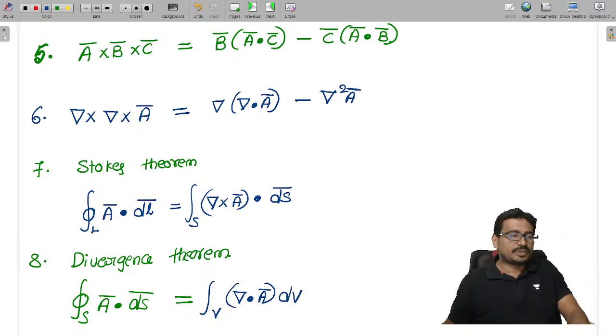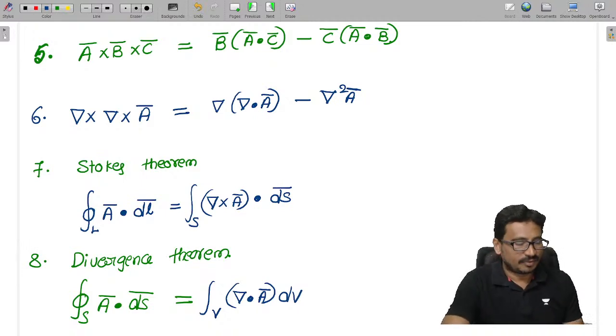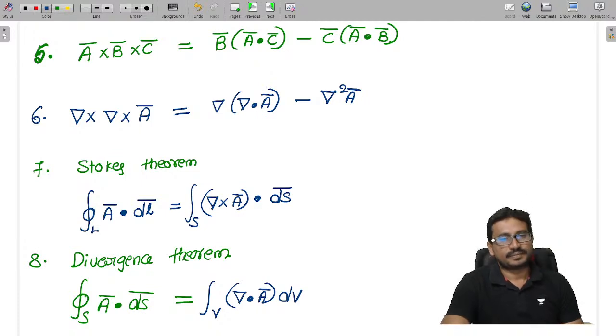By using Stokes theorem, we convert the closed line to an open surface, and by using divergence theorem, a closed surface to a volume integral.